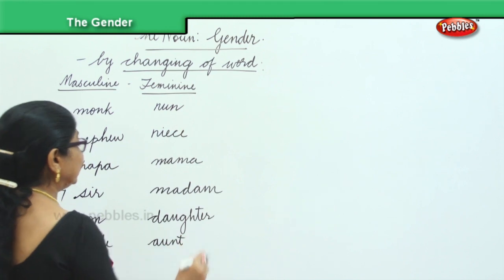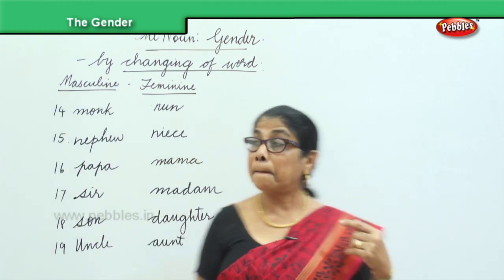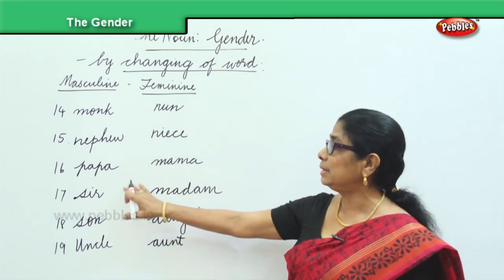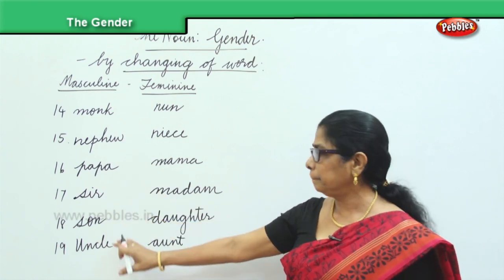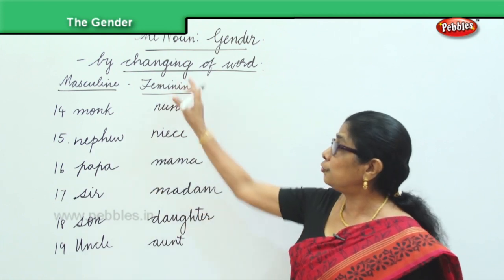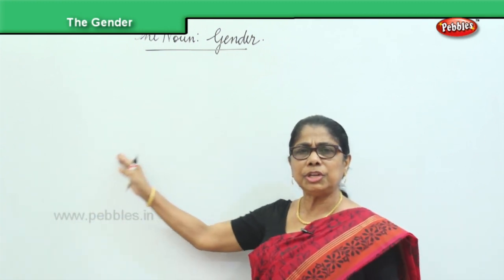So complete change in the formation of the feminine form. Monk, nun, nephew, niece, papa, mama, sir, madam, son, daughter, uncle, aunt. To form the feminine, we change completely. So far we have done masculine and some changes to make the feminine.